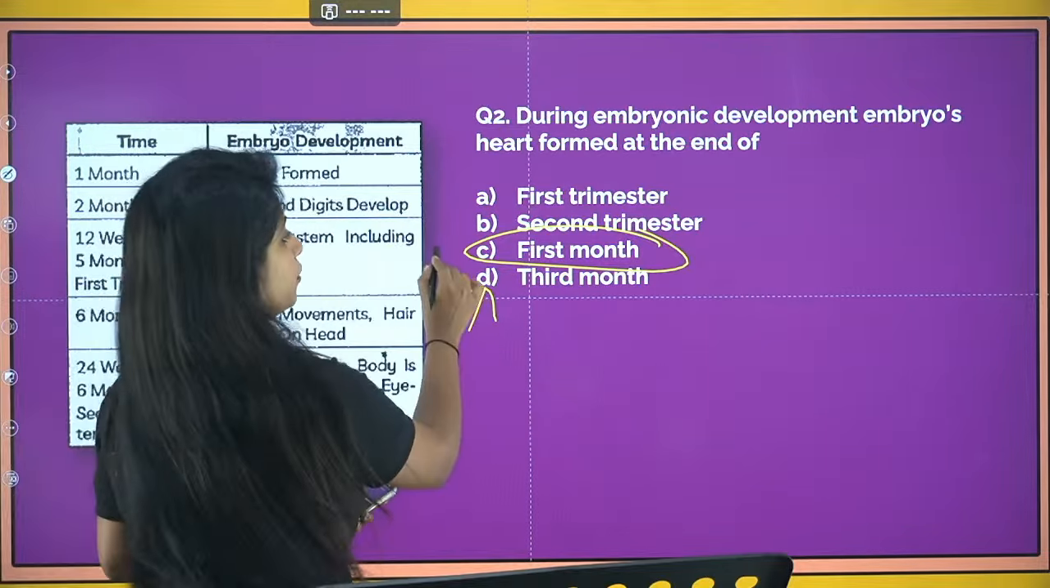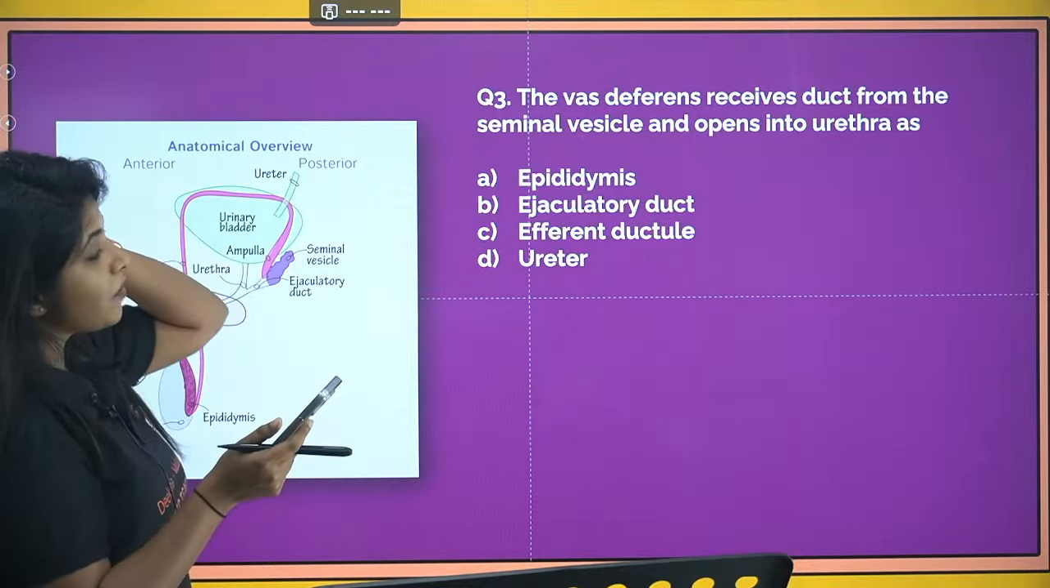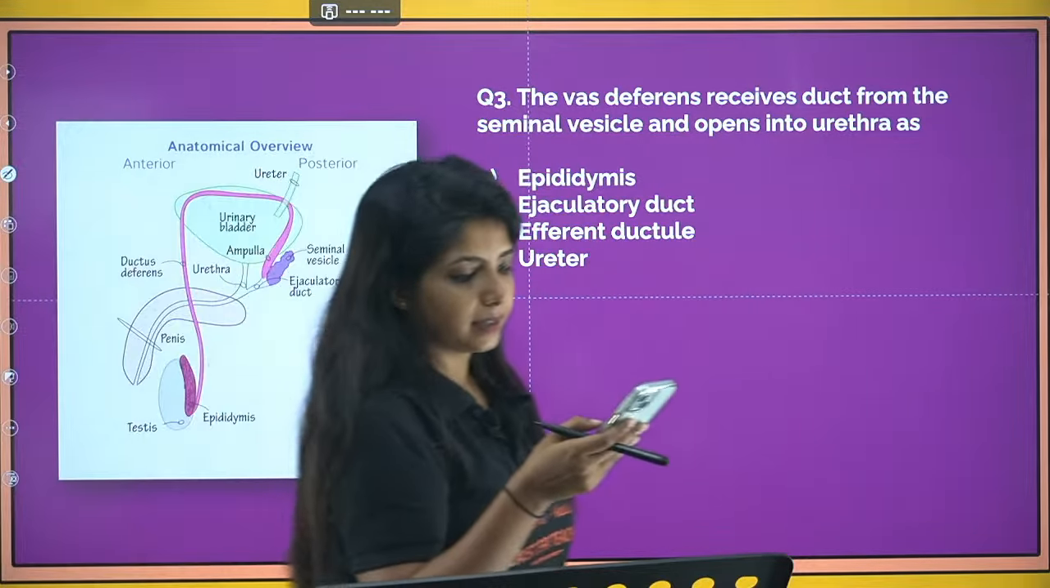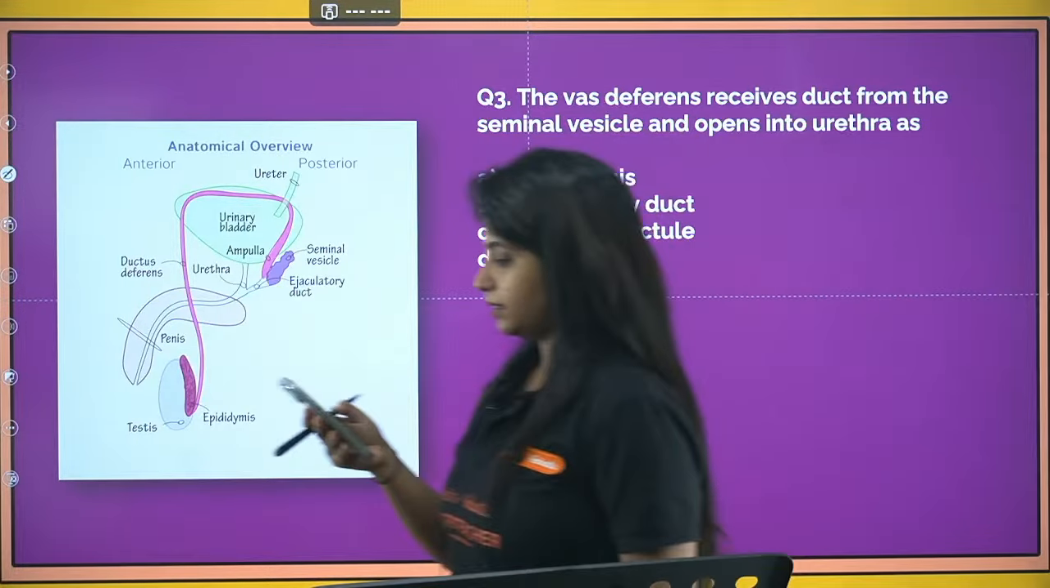Okay, so in the first month you have the heart being formed. Now next thing, the vas deferens receives ducts from the seminal vesicle and opens into the urethra as. Try this. Prakriti, Ganesh, you guys were correct.